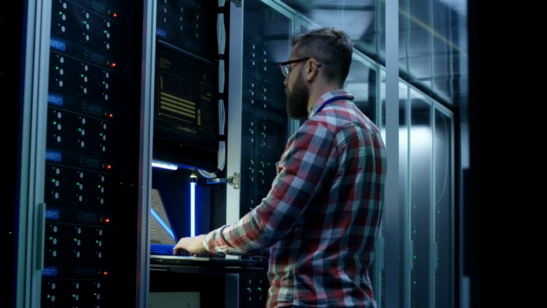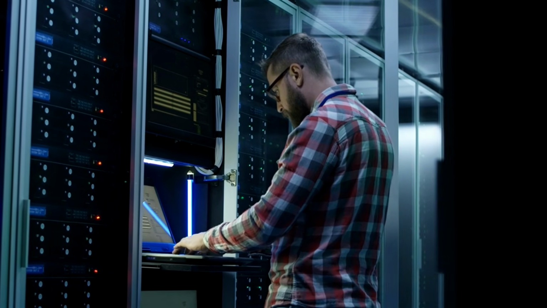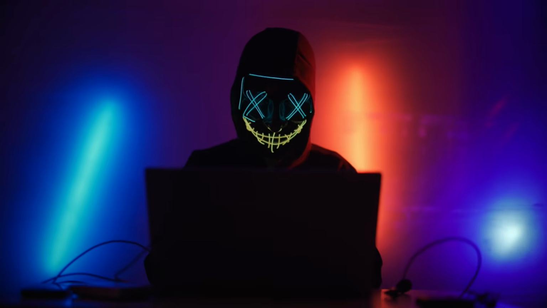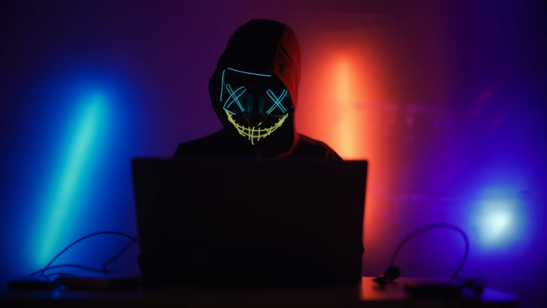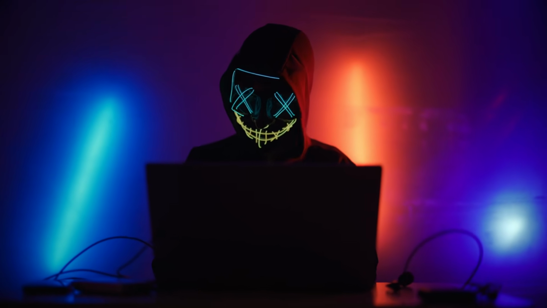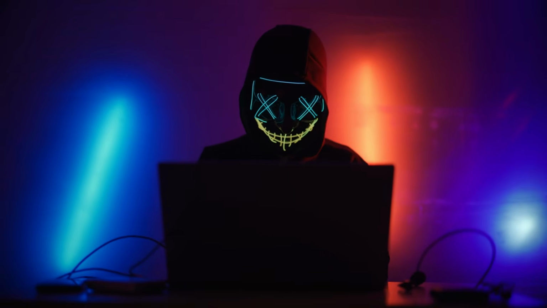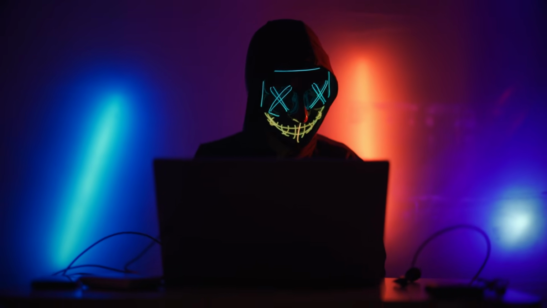Why is coding powerful? Coding is powerful because it lets you create anything. Apps, websites, artificial intelligence, even space technology. All of it starts with code. If you can code, you can turn ideas into real digital products. That is why coding is one of the most important skills today.